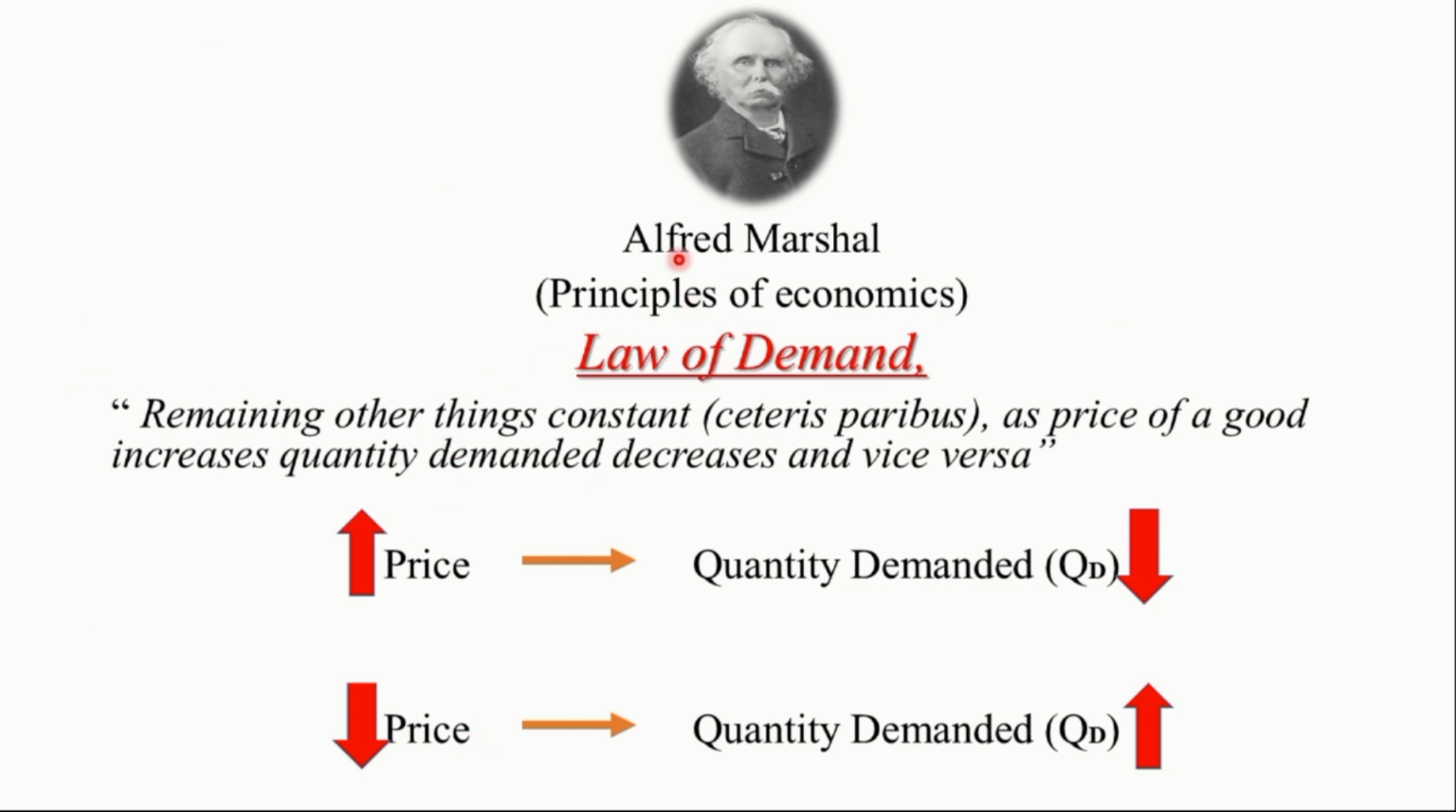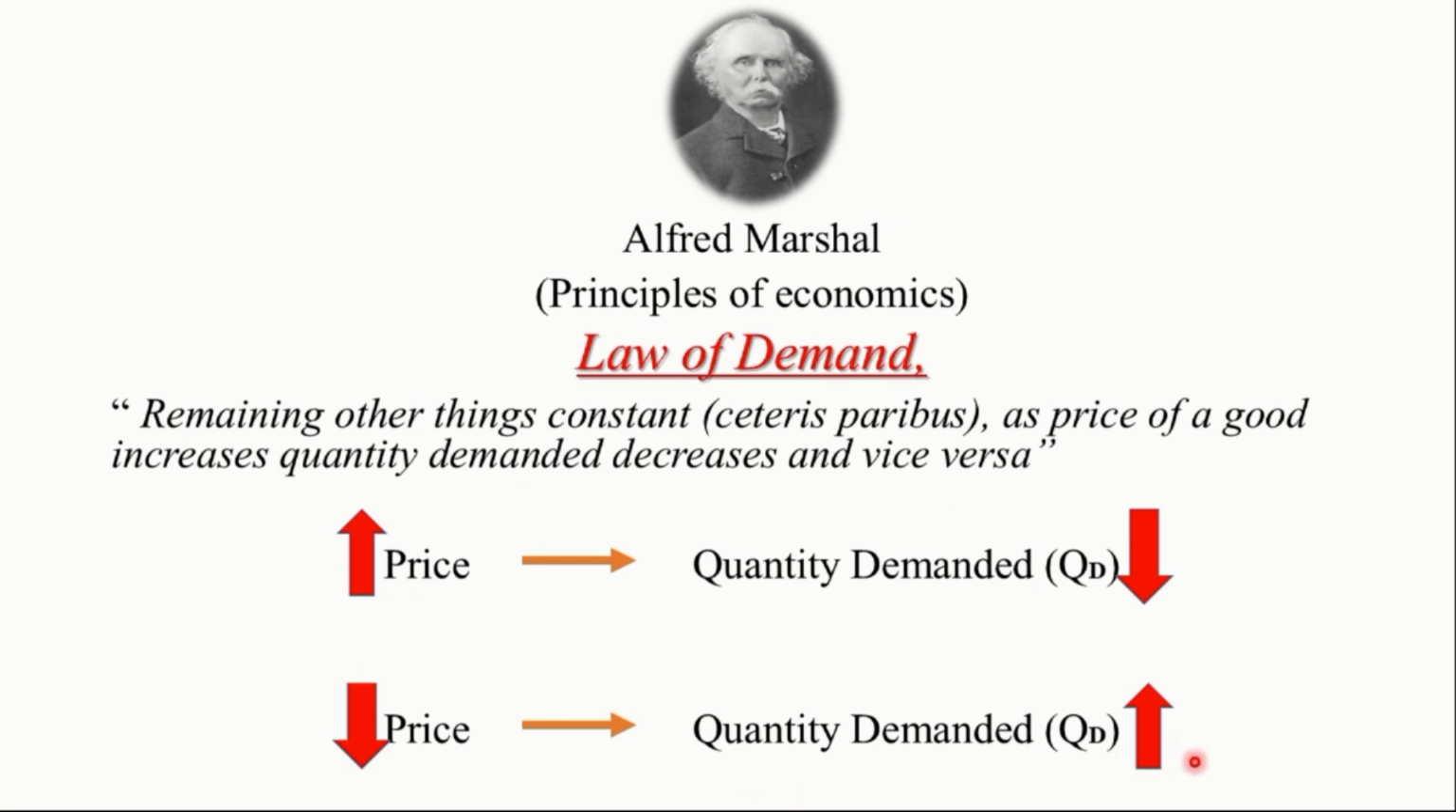The law of demand was explained by a British economist called Alfred Marshall. In his book called Principles of Economics, he states the law of demand. According to him, remaining other things constant, as price of a good increases, quantity demanded decreases and vice versa. The law of demand says when the price of a good rises, quantity demanded falls, and when the price of a good falls, quantity demanded rises, while holding other things constant.